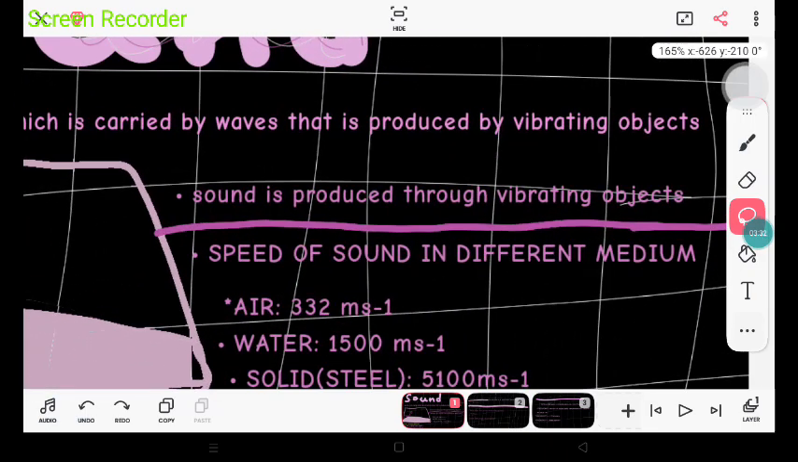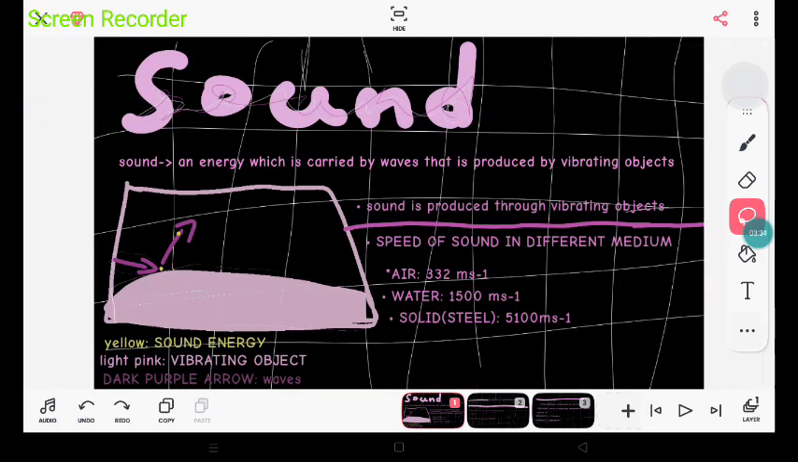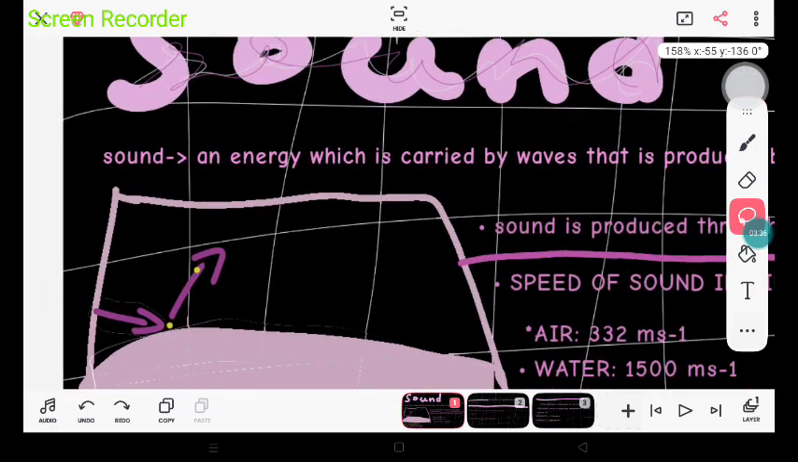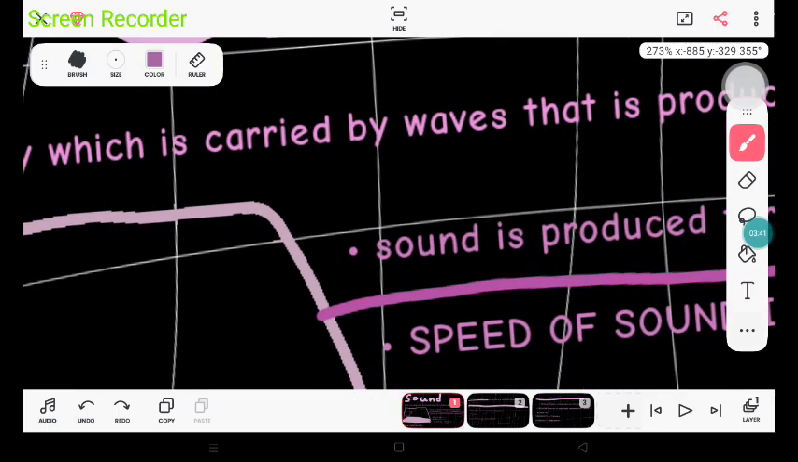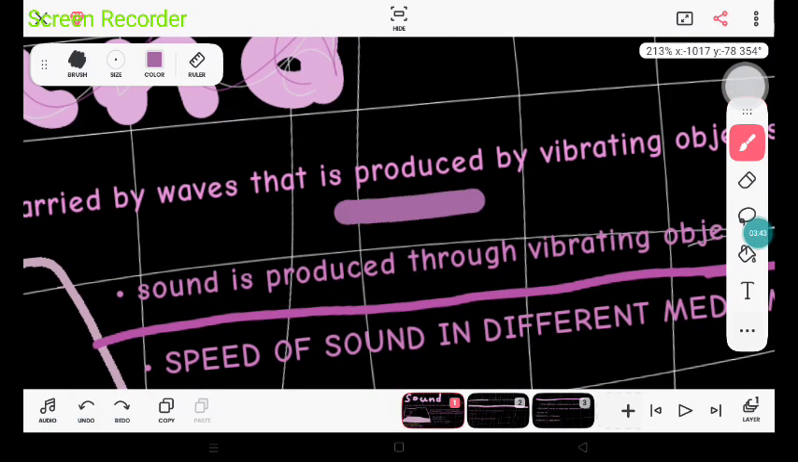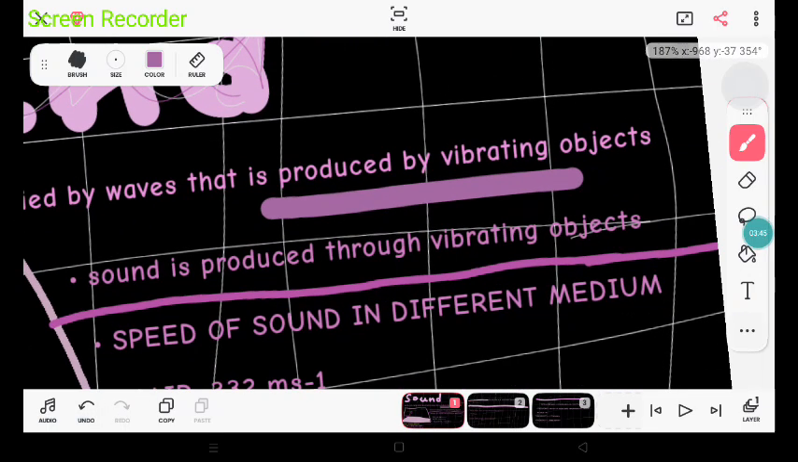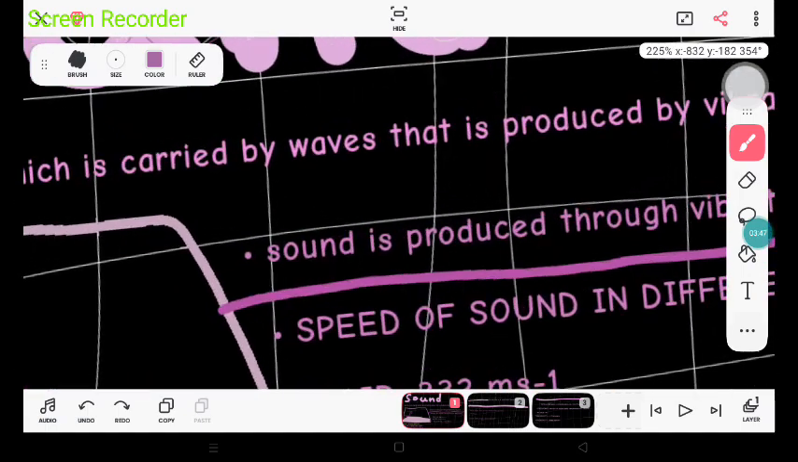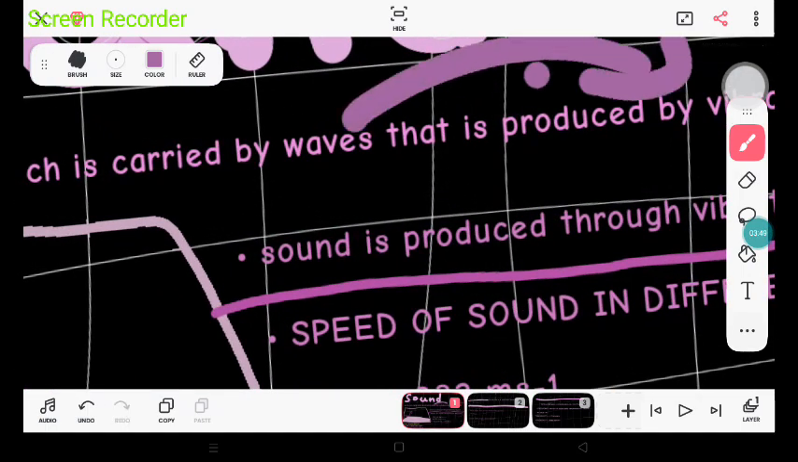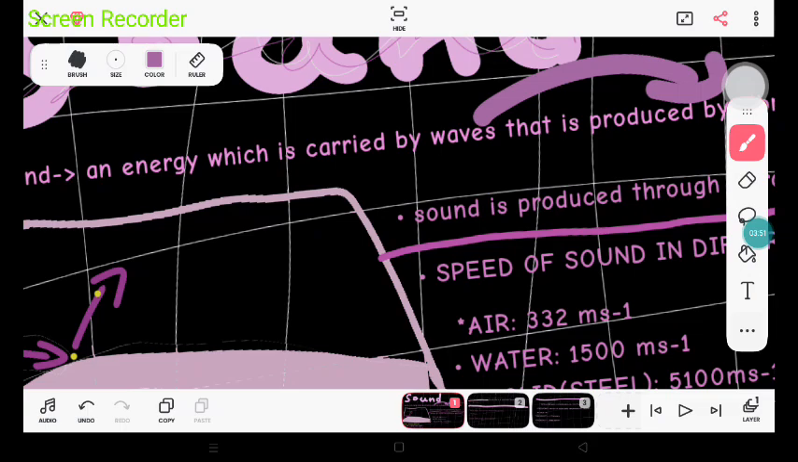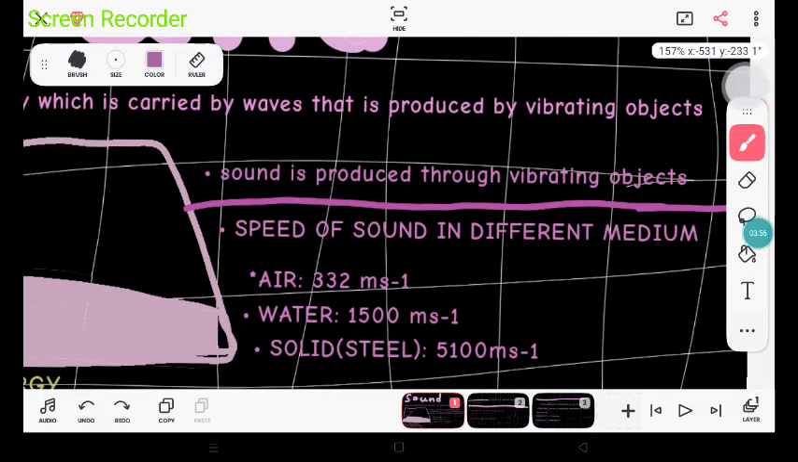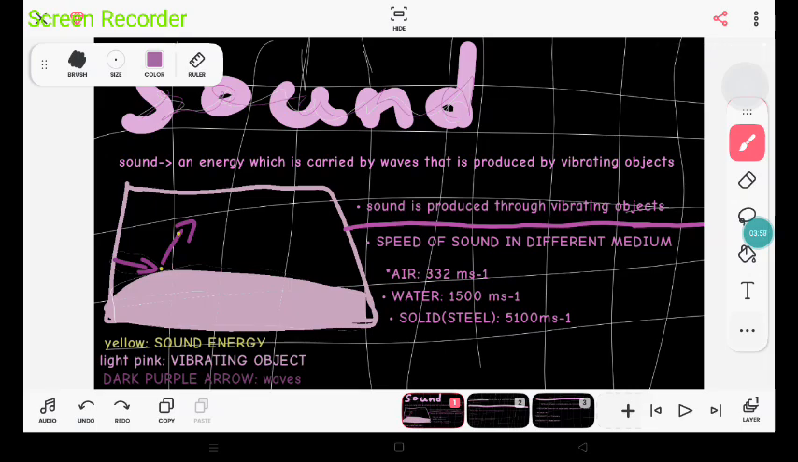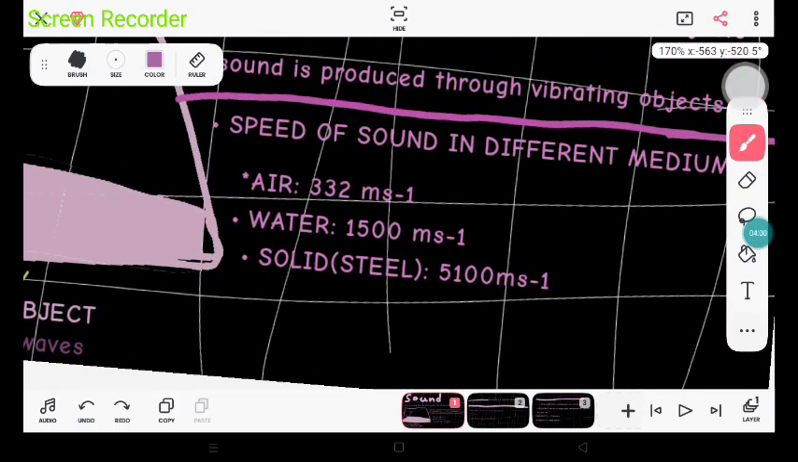Anyways, sound is produced through vibrating objects. So, let me explain this. We heard that sound is an energy. This energy is carried by waves, and waves are produced by vibrating objects. So because waves are produced by vibrating objects, sound cannot exist without vibrating objects, which simply means sound is produced by vibrating objects. Now, we will learn the speed of sound in different mediums.